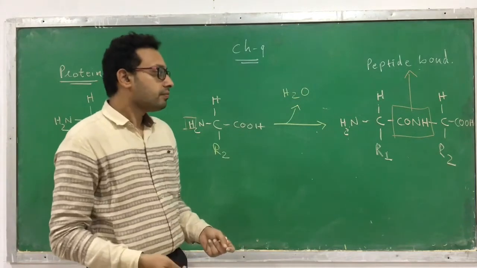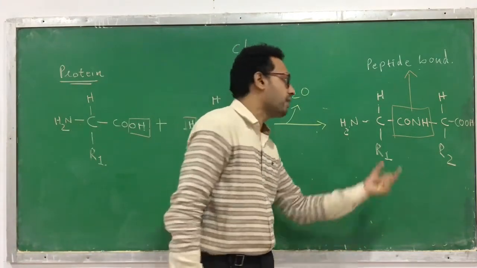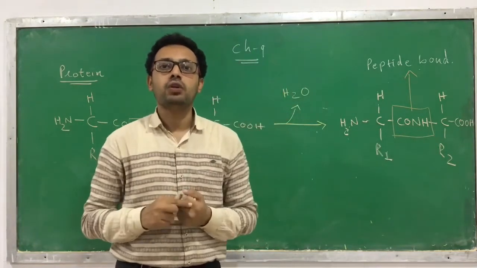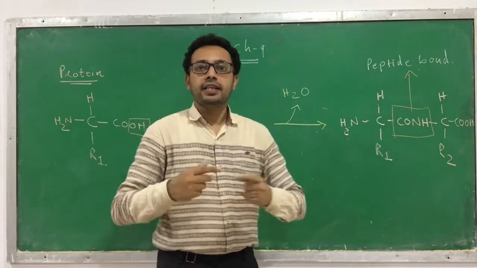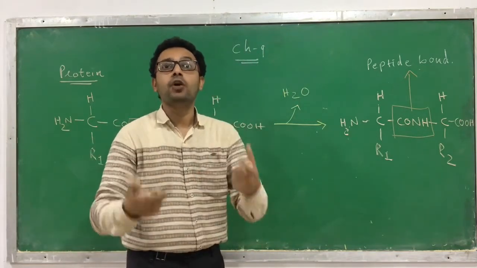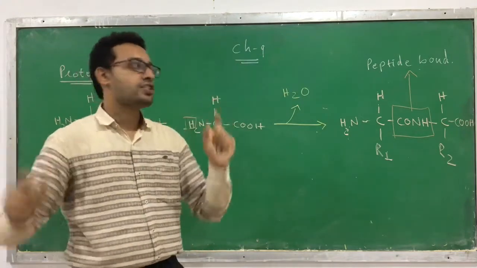Similarly, one more amino acid can attach, because it is not only two amino acids. When two amino acids are attached, we call it a dipeptide. If three, tripeptide. Many, we call it a polypeptide. So in the structure of protein there is a polypeptide chain.